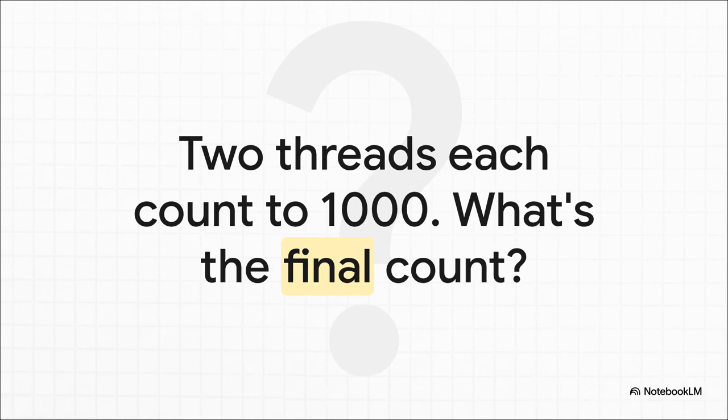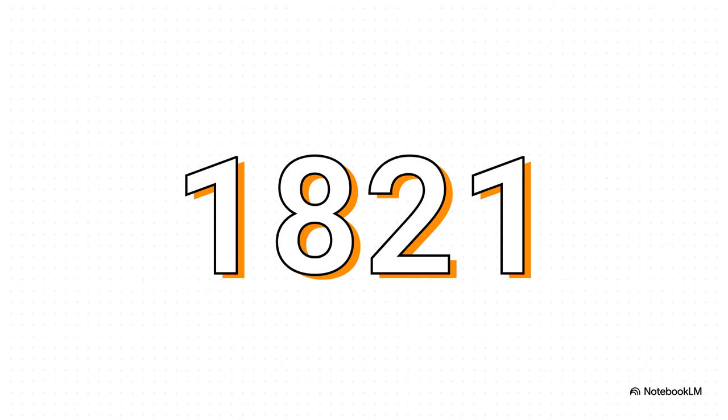So the big question is, when they're both done, what's the final number? I mean, it's got to be 2,000, right? 1,000 plus 1,000. But then we actually run the code and we get 1821. That is definitely not 2000. Something is way off. It's like hundreds of our counts just disappeared into thin air.